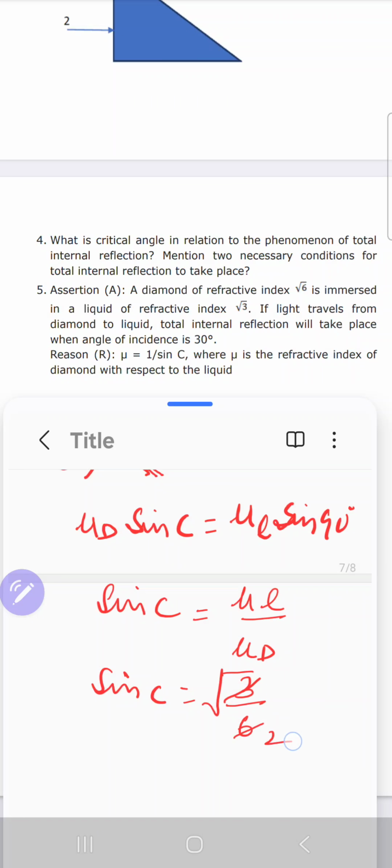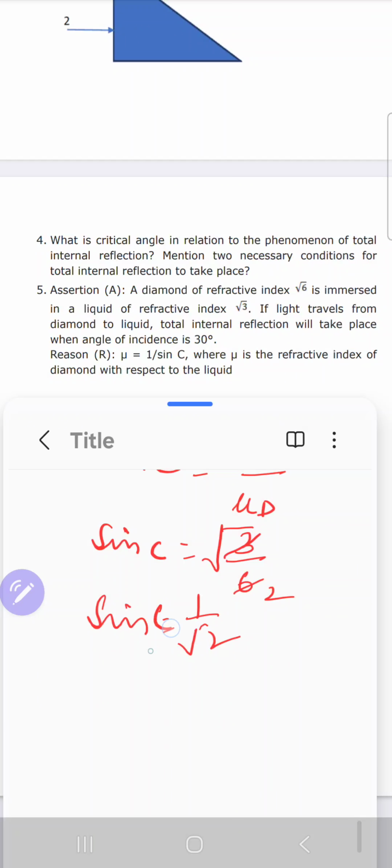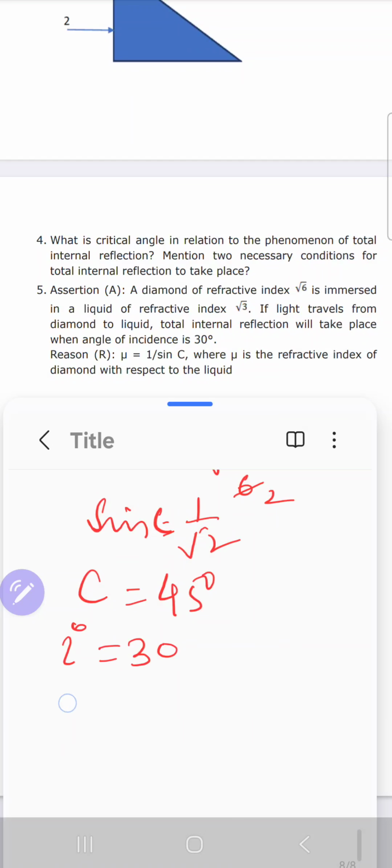So sine C is 1 by root 2, and the critical angle would become 45 degree. But the assertion says the angle of incidence is 30 degree. So the angle of incidence is less than the critical angle, and TIR will not take place.